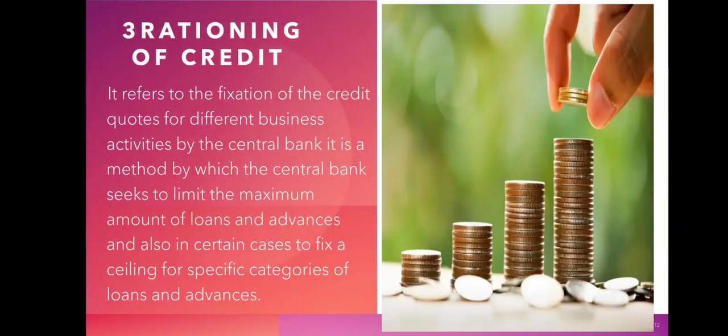The third qualitative measure of monetary policy is rationing of credit. Now this refers to the fixation of the credit quotas for different business activities by the central bank. It is a method by which the central bank seeks to limit the maximum amount of loans and advances, and also in certain cases to fix a cap or a ceiling for specific categories of loans and advances.